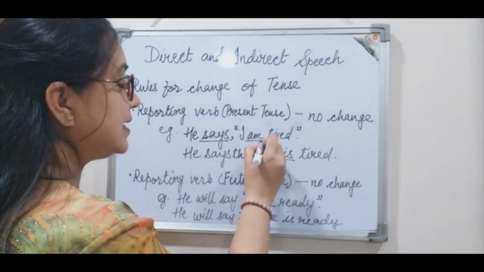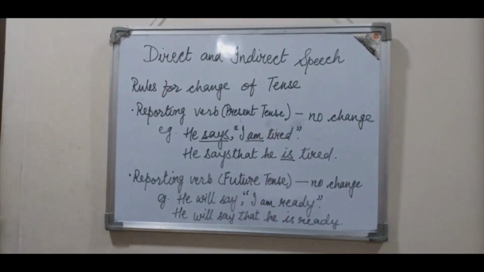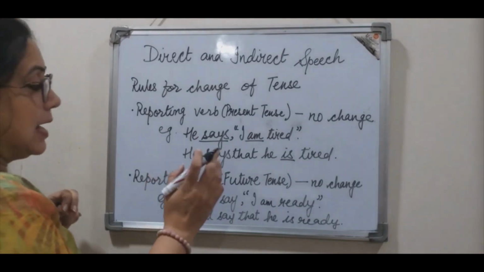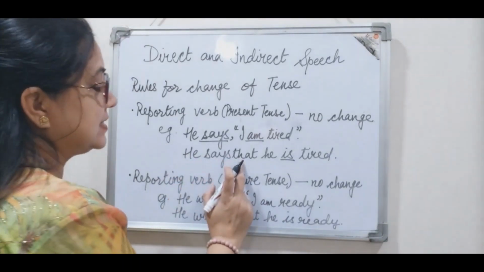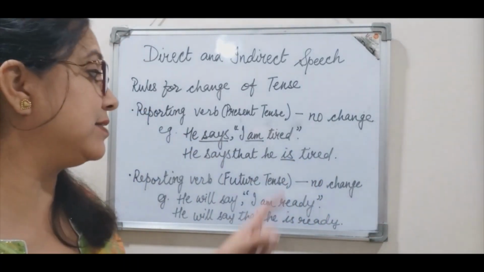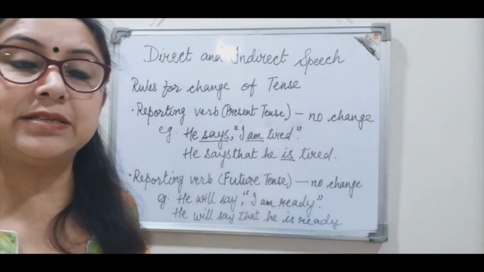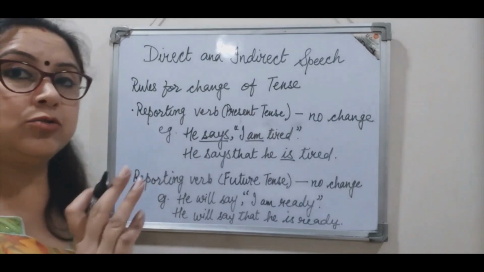It's in present tense, so it will remain in present tense only. So the indirect form will be, he says that he is tired. No change will take place in tense, right? So when the reporting verb is in present tense, no change.